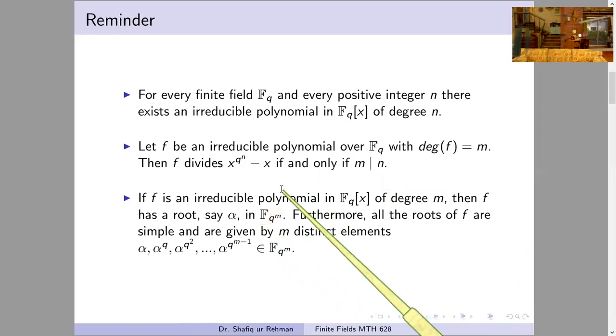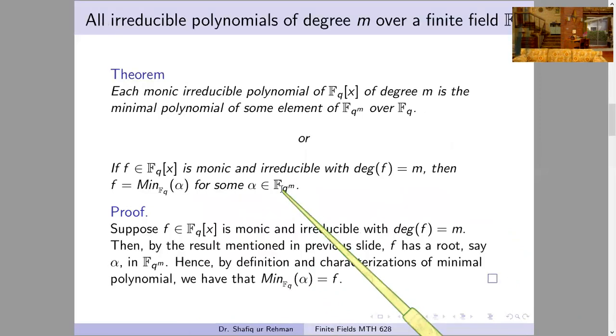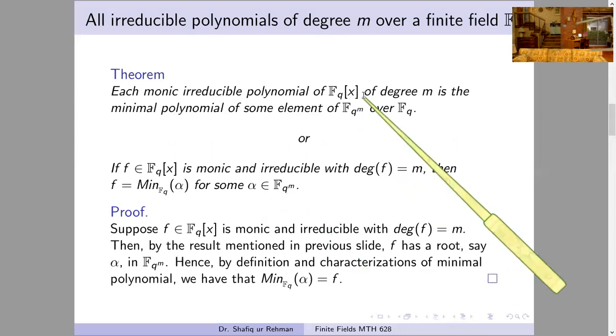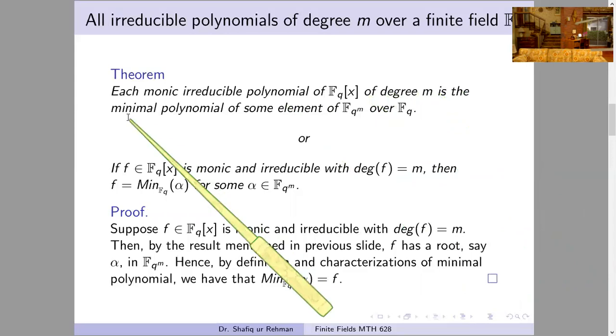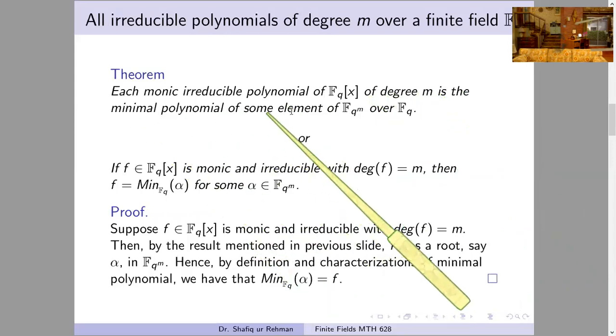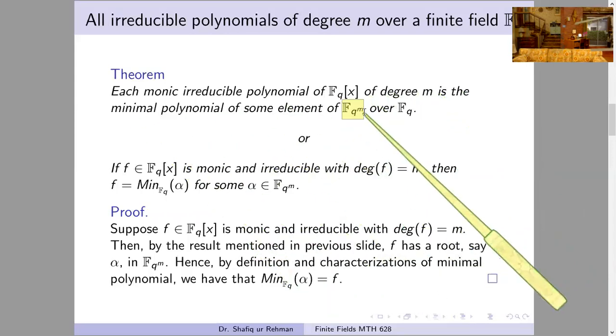This we already know. And now we will prove this simple result: each monic irreducible polynomial of the polynomial ring Fq[x] of degree m is in fact the minimal polynomial of some element of Fq^m over Fq.